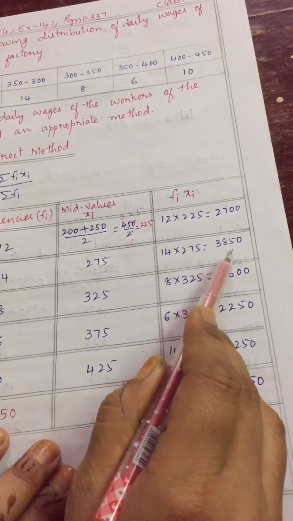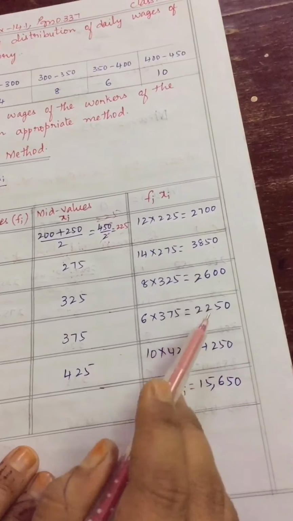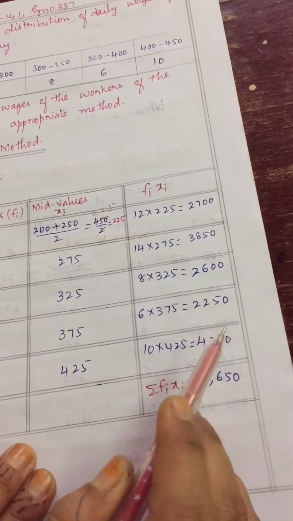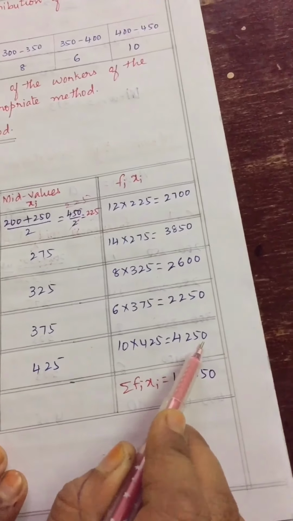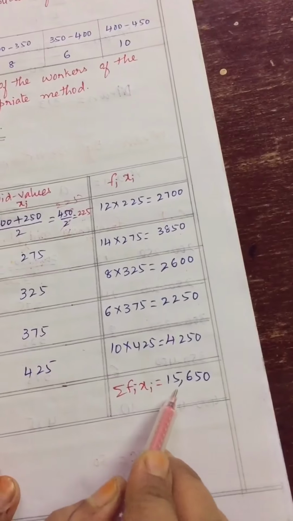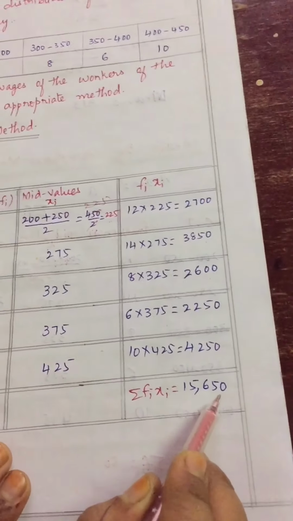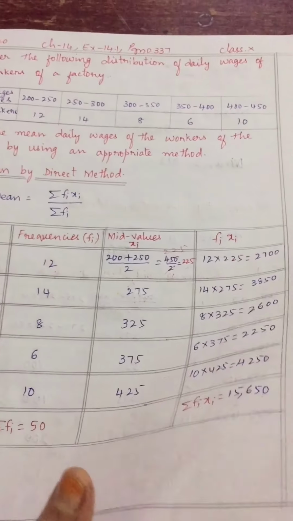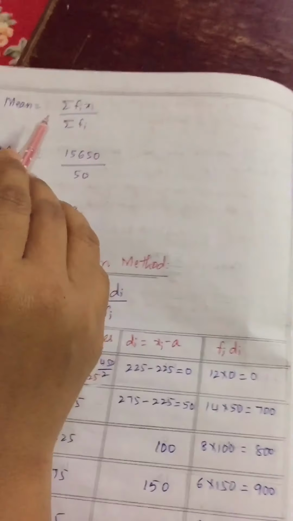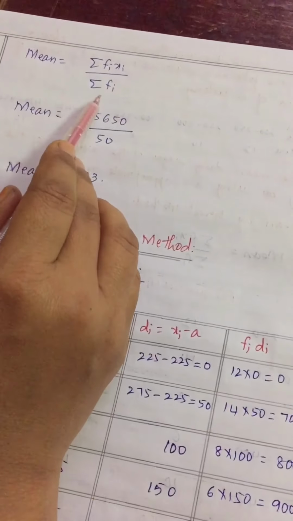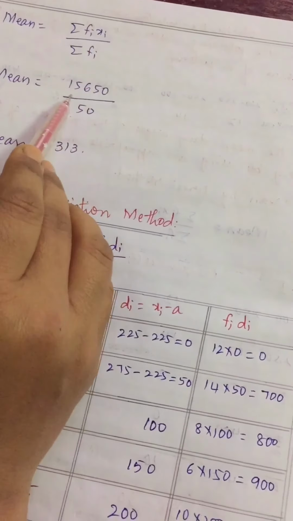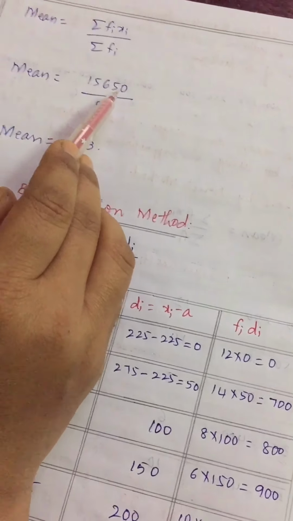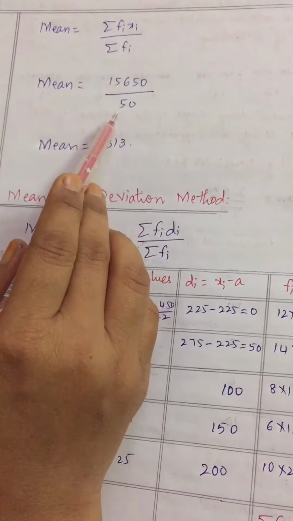2700 plus 3850 plus 2600 plus 2250 plus 4250. If you add, you will get 15,650. Am I clear, children? Did you understand this table? Now the formula is summation fi xi by summation fi. Summation fi xi we got 15,650 and summation fi we got 50.